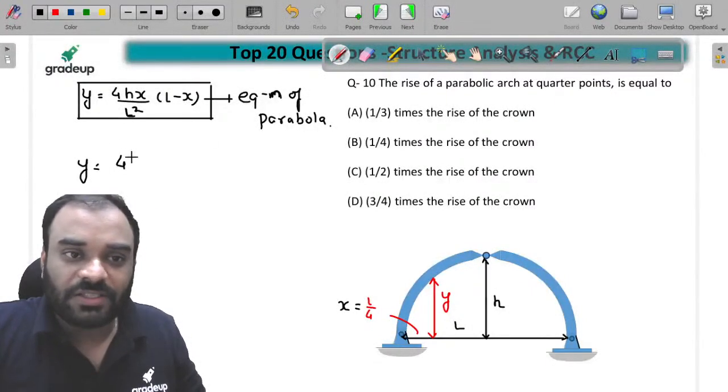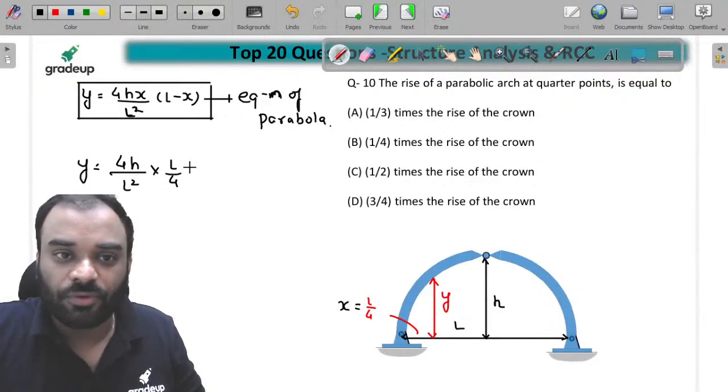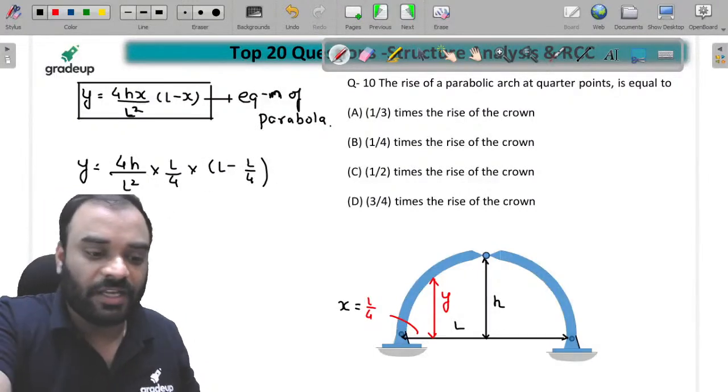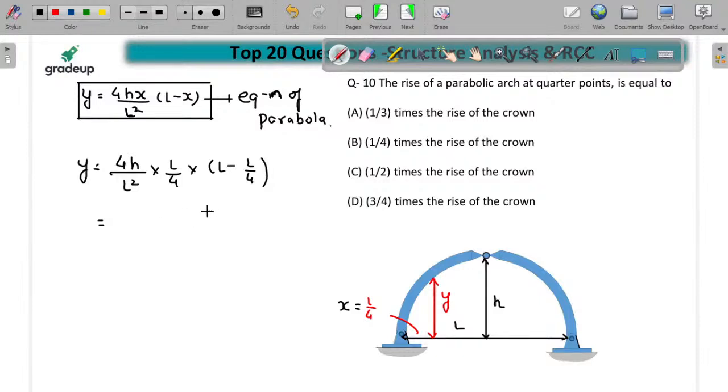Simple. y is equal to 4h upon L square into x, x is equal to L by 4, multiply by L minus L by 4. Just solve it, you will get the answer. So this value is equal to 3L by 4 multiply by L by 4 multiply by 4H by L square. We can cancel L to L, again one more L can cancel, 4 to 4. So we will get a result, which is 3H by 4 as y.